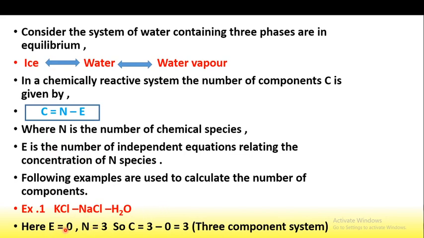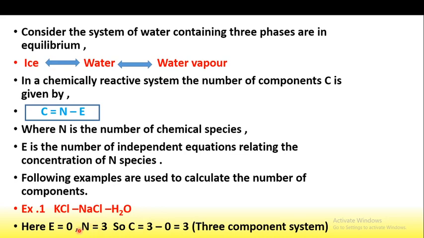N is the number of chemical species: KCl is the first, NaCl the second, and water the third. Therefore N is equal to 3 and E is equal to 0.